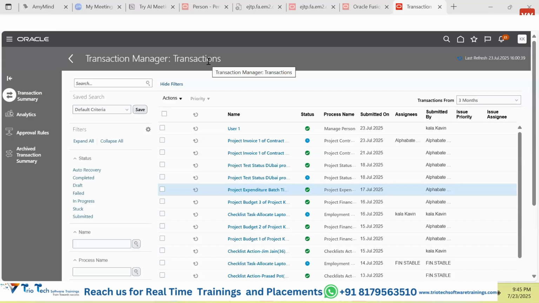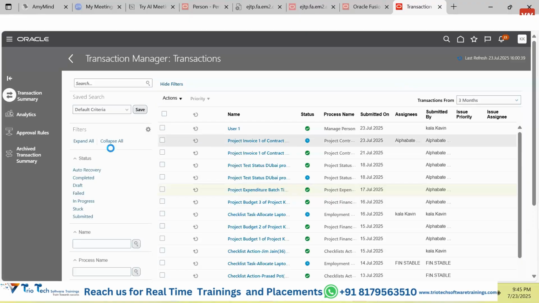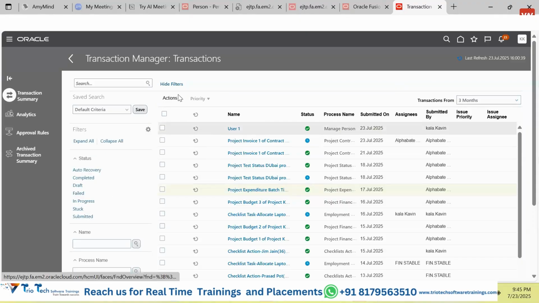Now guys, whatever we have discussed are the very basics, just a glimpse of different things. These are not the actual training. This is not the Fusion technical training. This is just to get you familiar with my training methodology, how we are going to cover things, and what sort of details we are going to cover. There will be a full lecture on this particular screen. I have not told you anything yet, only two things. In this screen, what are these filters, what are these areas, and what are the different options available if we select them? All these things we need to discuss, right?